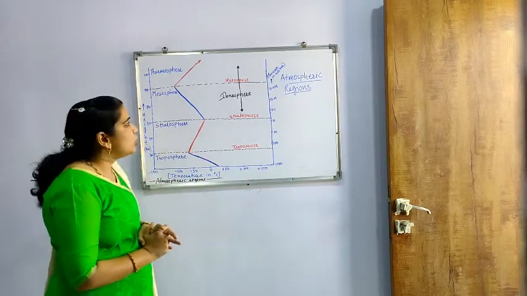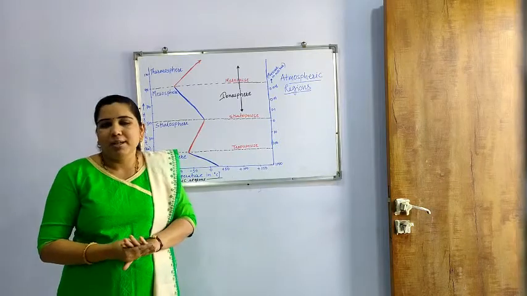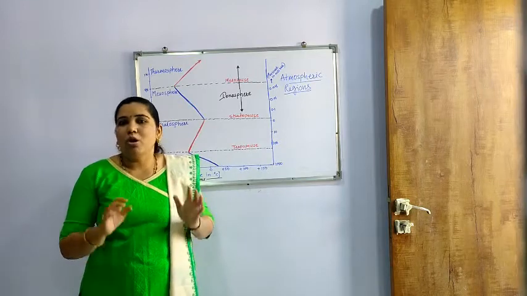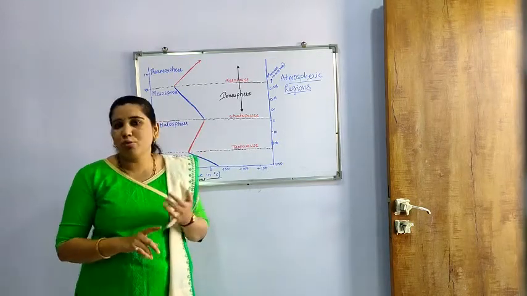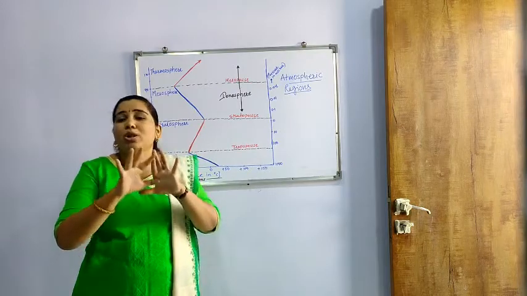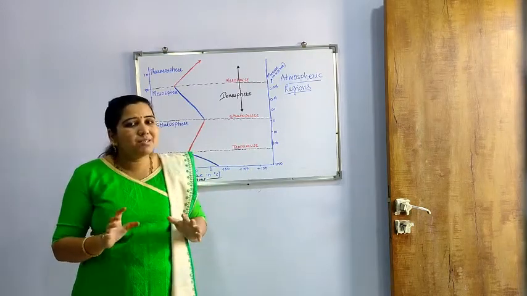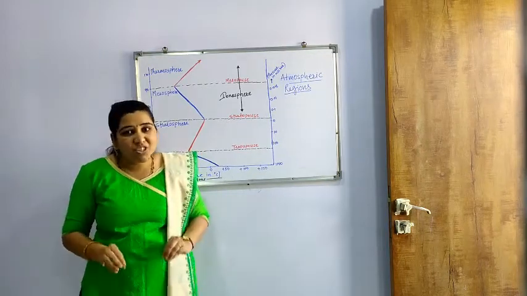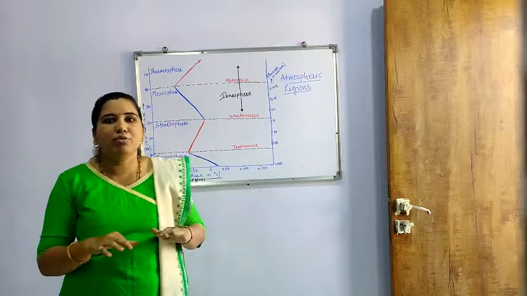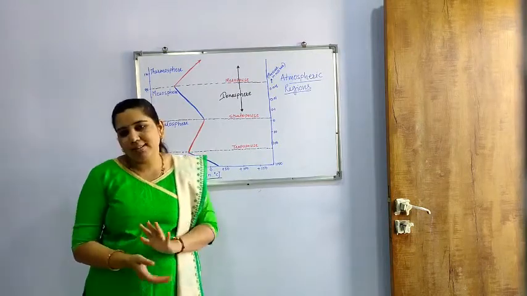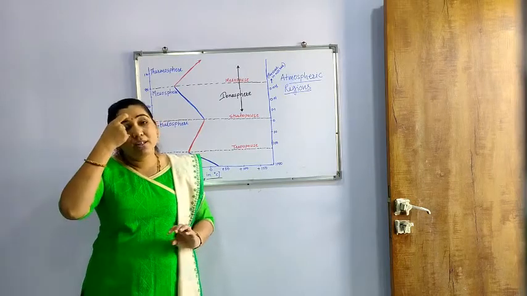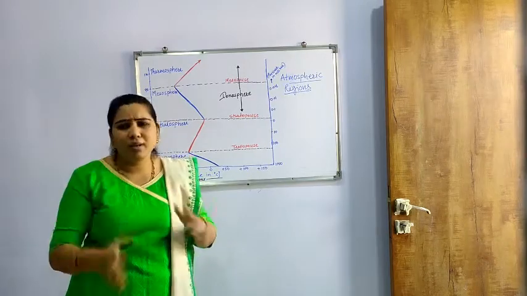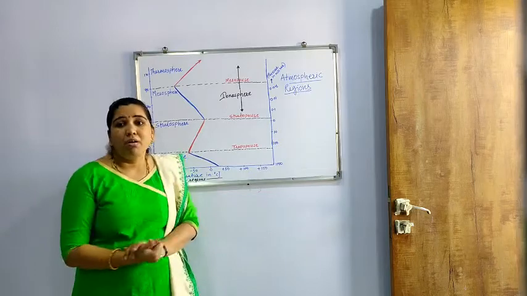Then we have also seen the segments of the environment, which means the different regions of the environment. First of all we have seen the lithosphere, which is related to all the solid portion of the environment. It means all the solid portion of the earth's surface on which we stand, the total surface of earth and under it, is called the lithosphere. Whether living things, plants, animals, sand, soil, all the solid things, that is called the lithosphere.